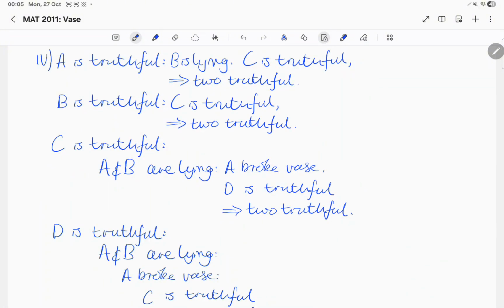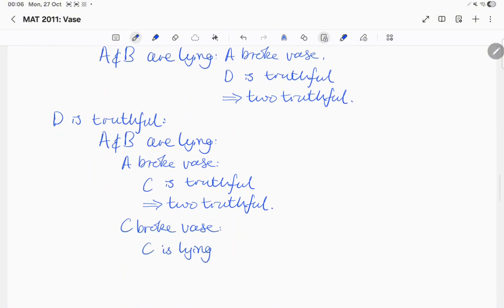Now, we'll look at part 4, where only one person is telling the truth. Firstly, we'll assume that Alice is truthful. This means that Bob is lying, but Charlie is truthful. Since we have two truthful people, this cannot occur. We'll now assume that Bob is truthful. This means that Charlie is truthful, and therefore we cannot have this either. If we assume that Charlie is truthful, then all other people must be lying. This means that Alice and Bob are both lying, and therefore Alice broke the vase. But this means that Diane is truthful, and therefore we have two truthful people.